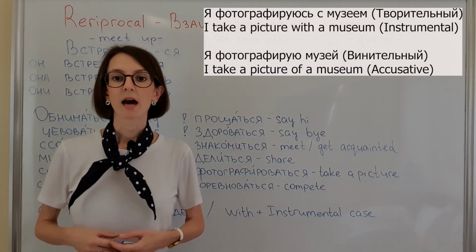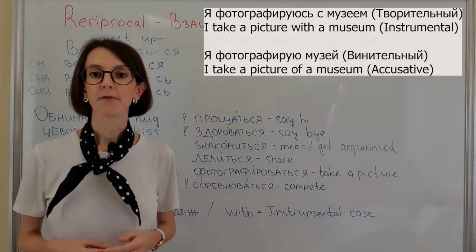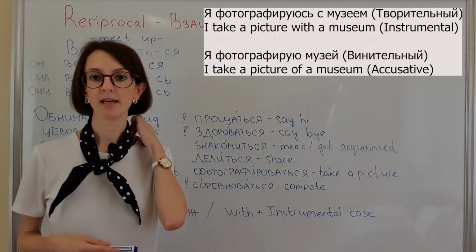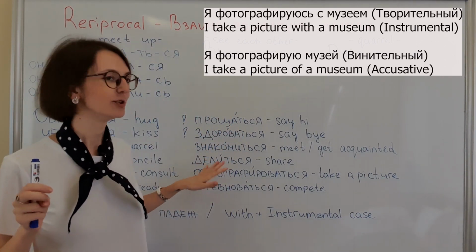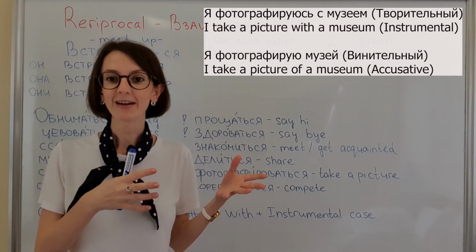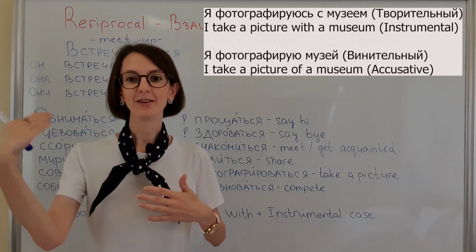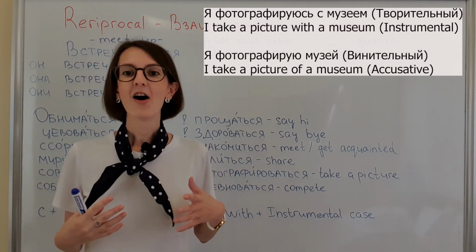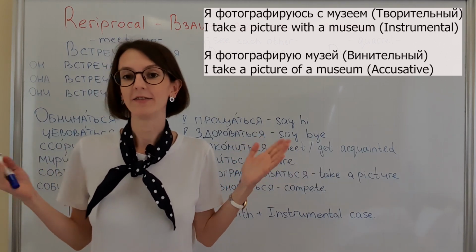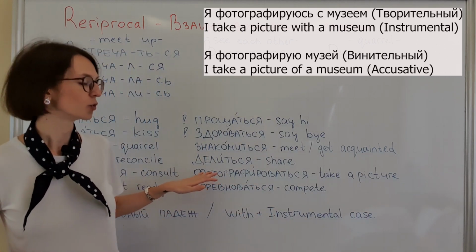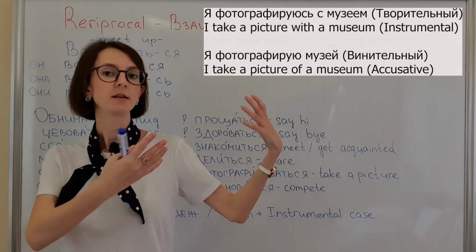Фотографироваться. Я фотографируюсь с музеем. So actually, we can use these verbs not only with living objects but with non-living also. So the action can be between not only several people but also some non-living objects, like in this case the museum, non-living object. Я фотографируюсь с музеем. It means that in this picture there is me and the museum.